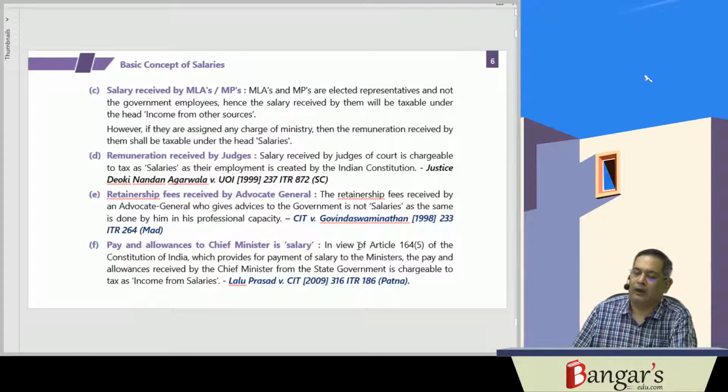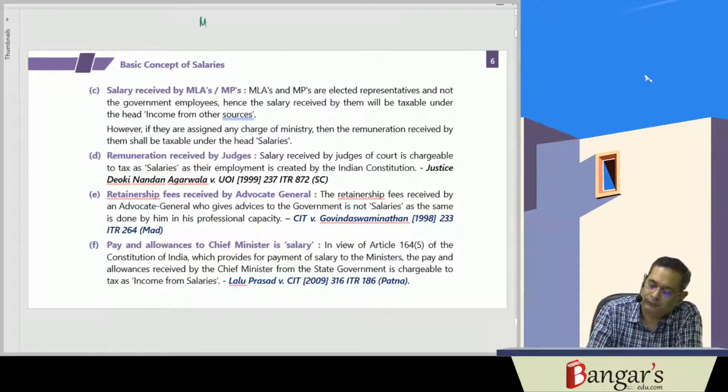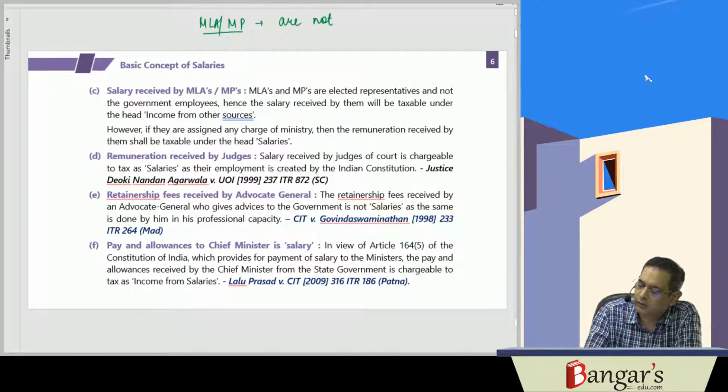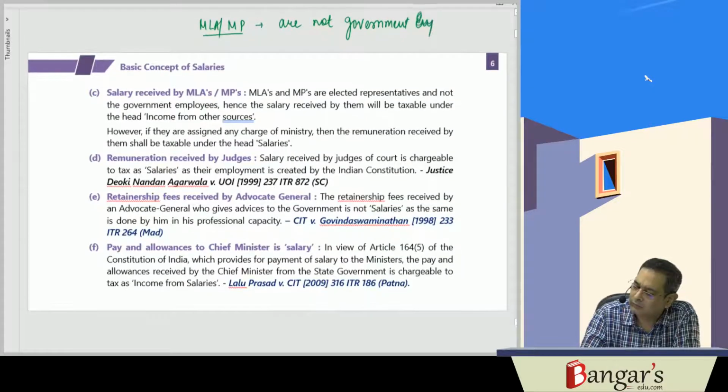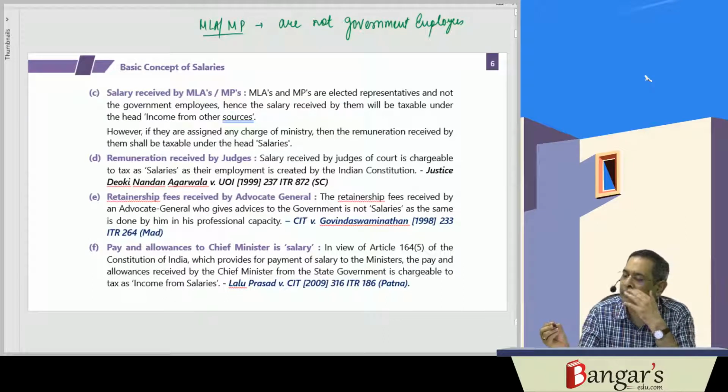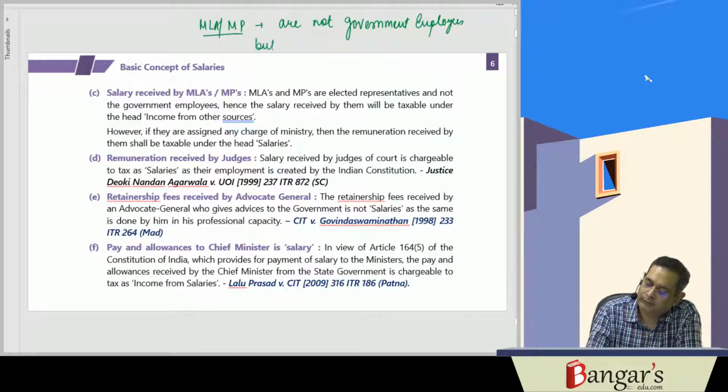Then MLAs and MPs, members of Legislative Assembly, members of Parliament, are not government employees, but elected representatives.